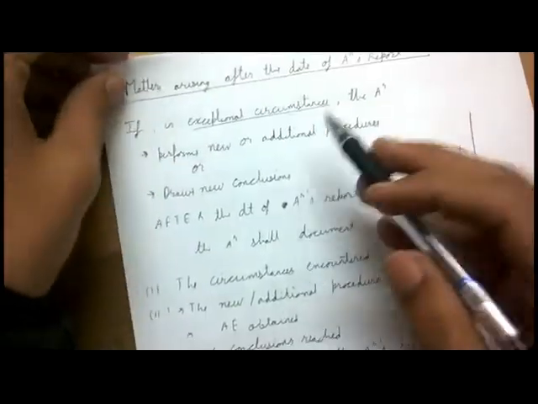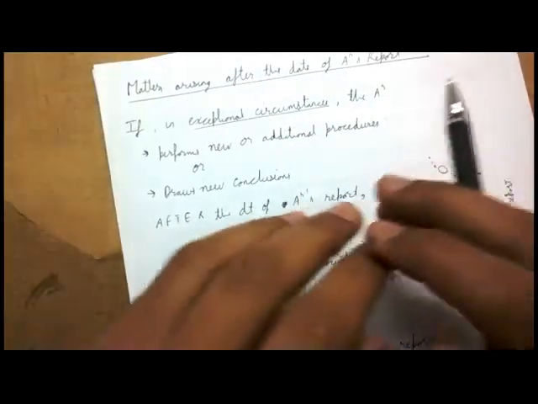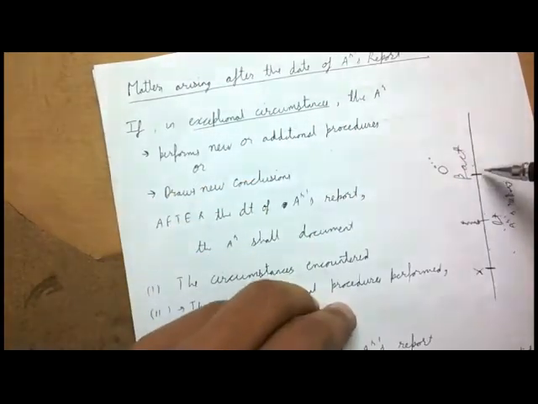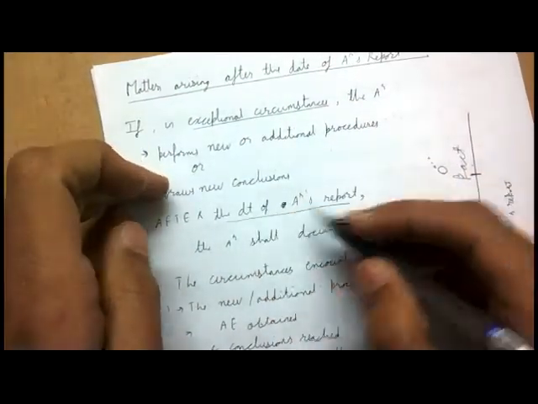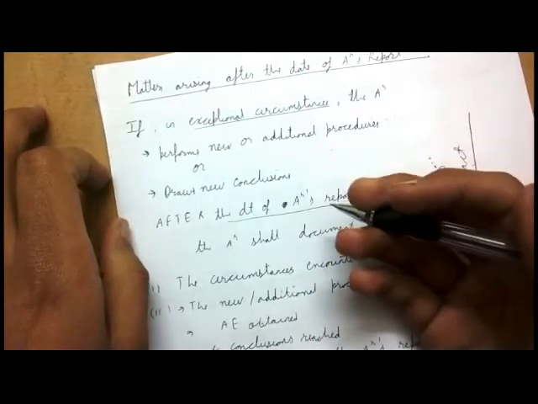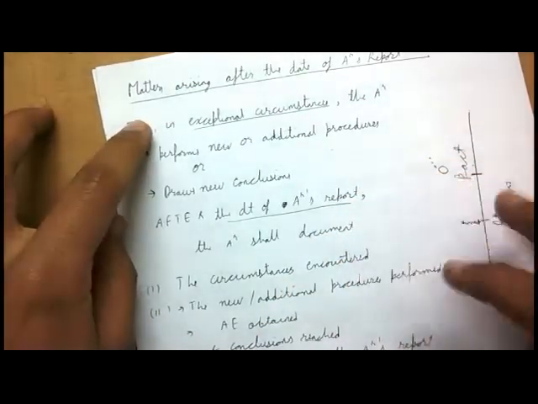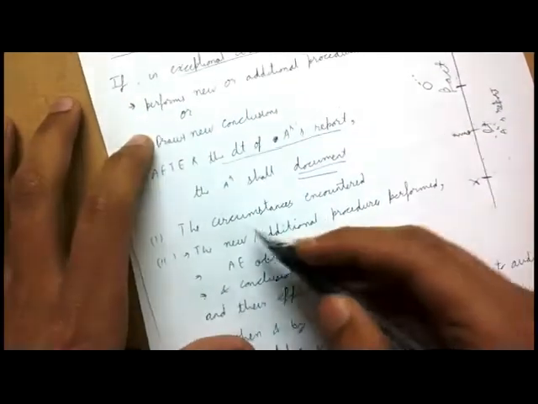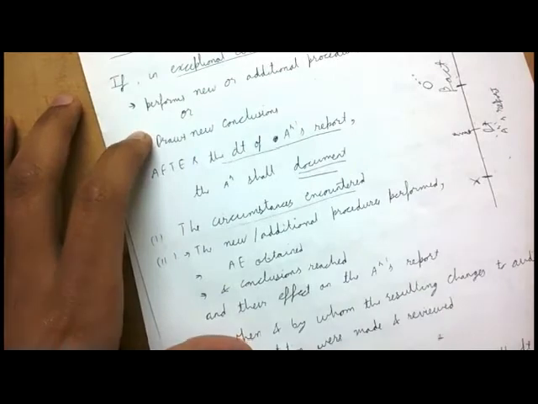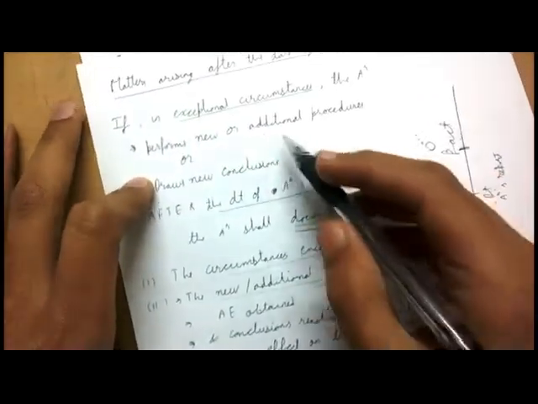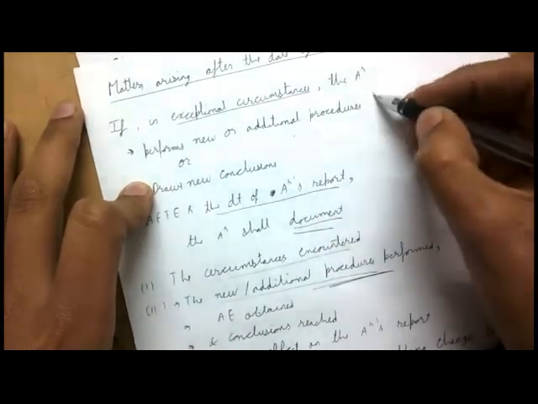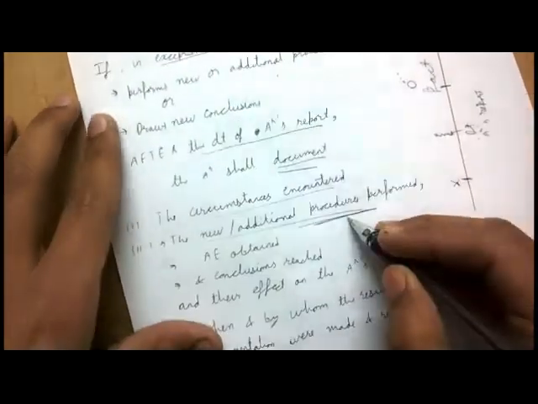Now, if in such kind of circumstances the auditor performs additional procedures, or draws new conclusions after the date of auditor's report, he has prepared the auditor's report, now he is performing more procedures and drawing new conclusions. Now the auditor has a new responsibility, that is, he has to document something. What? The circumstances he has encountered, and the new or additional procedures he is performing. We have to document these things.